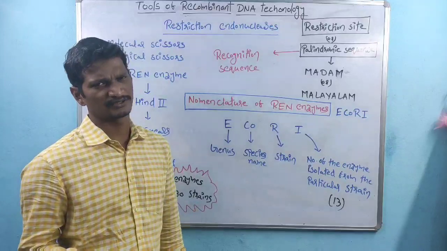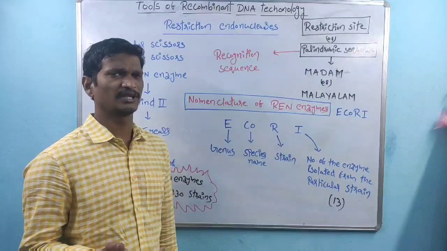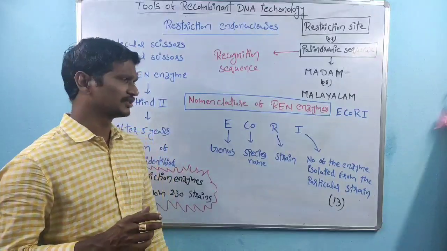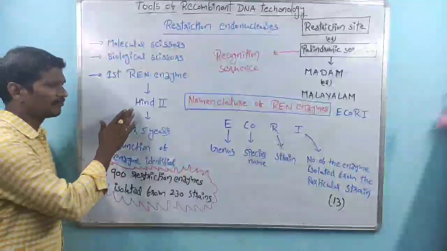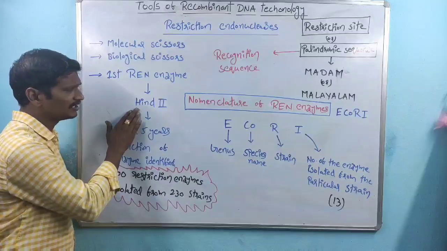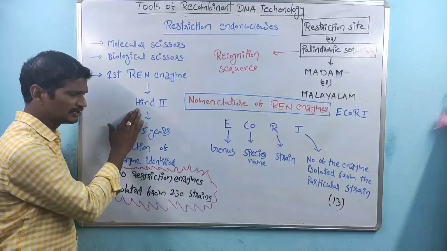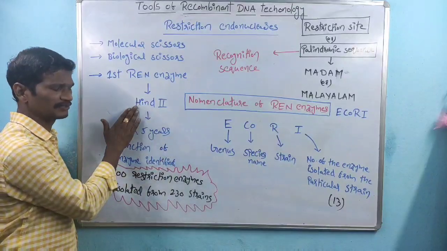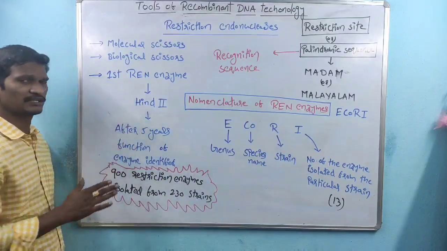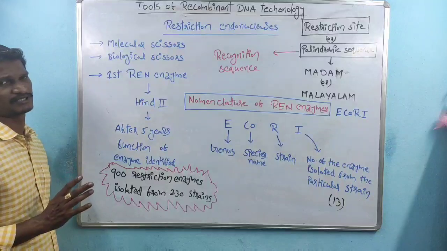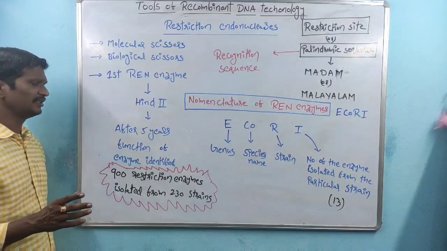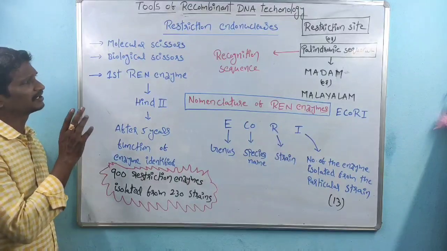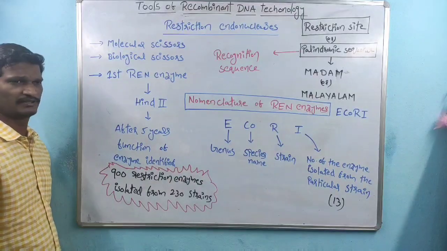After 5 years, 2005, the functions of the enzyme are identified. After the isolation of HindII, after 5 years, the functions of the HindII enzyme were identified.